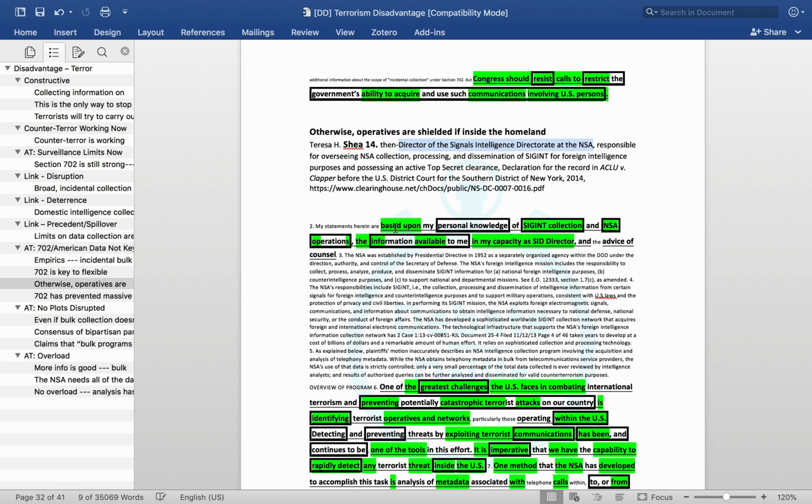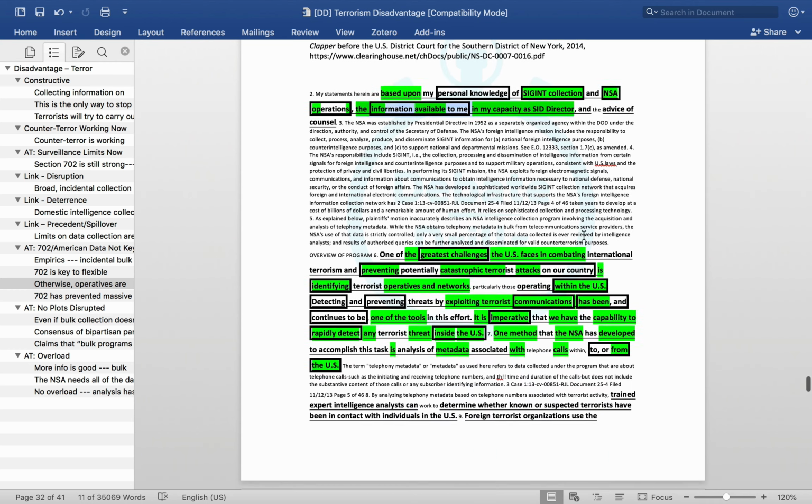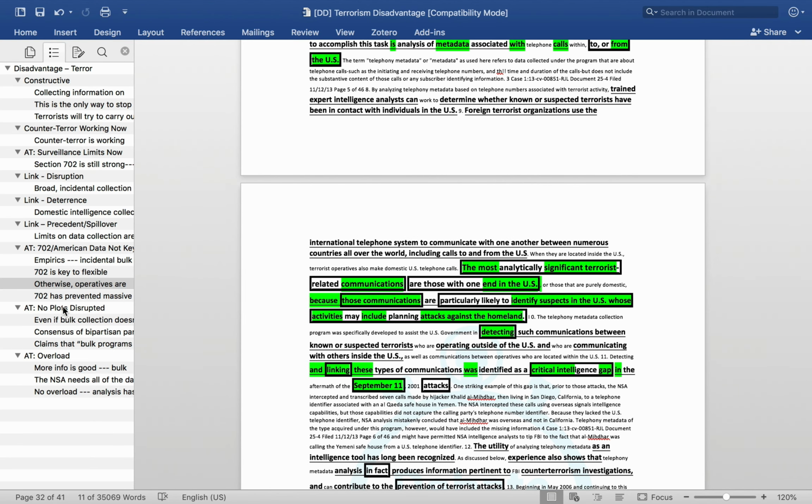So they're talking about their own knowledge based on leading this organization and the information that they have seen, which is another useful wrinkle that you can emphasize in some of this. If you have industry experts who are citing classified information that is not available as open source intel, it may be difficult for a lot of the critics of surveillance to really grapple with the efficacy of deterrence. They may just not have access to all of the information that establishes how effective this program is.